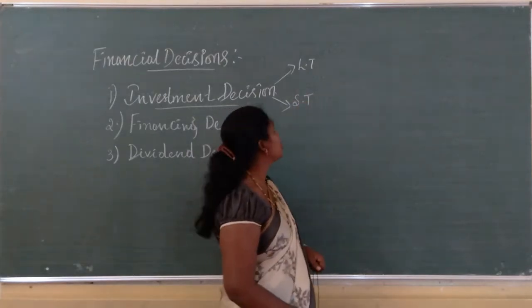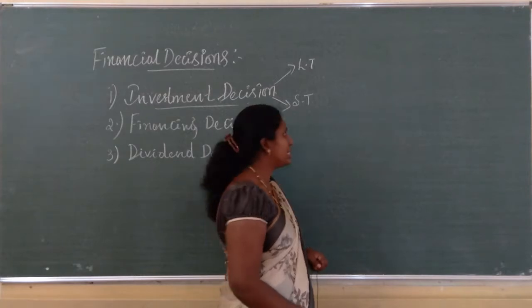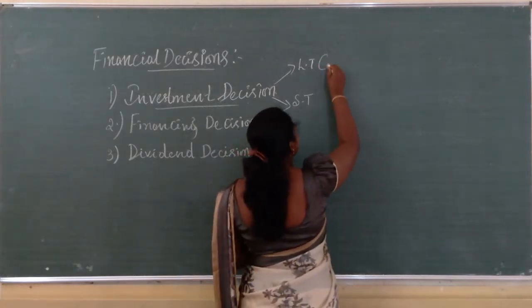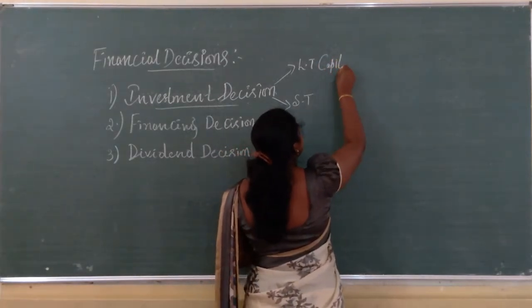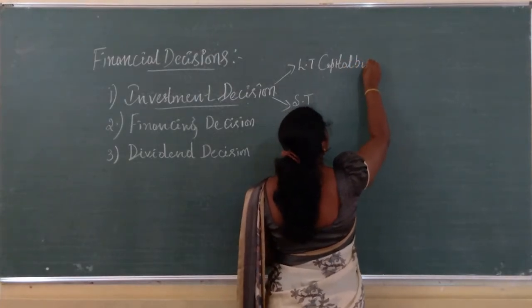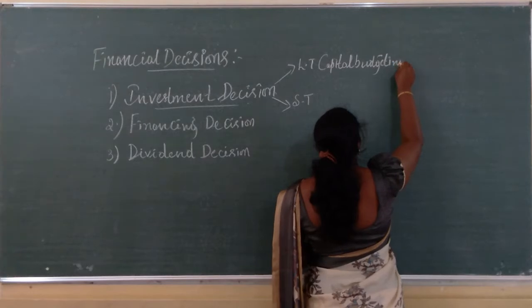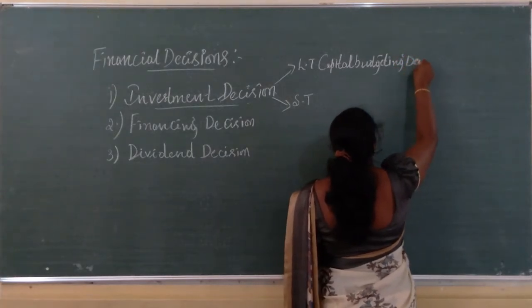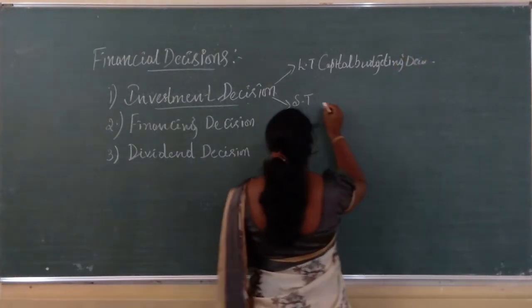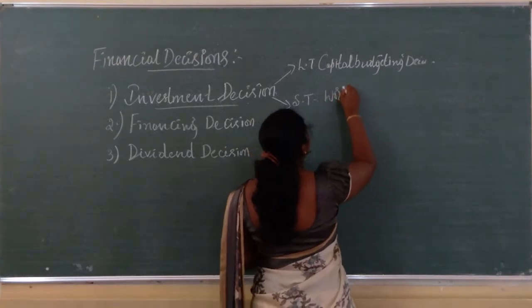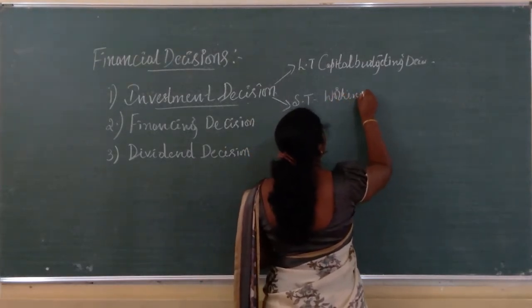Long-term investment decision and short-term investment decision. This long-term investment decision is also known as capital budgeting decision. ಅಥವಾ ಶಾರ್ಟ್ ಟರ್ಮಲ್ಲಿ ಹೇಳಿದರೆ ವರ್ಕಿಂಗ್ ಕ್ಯಾಪಿಟಲ್.